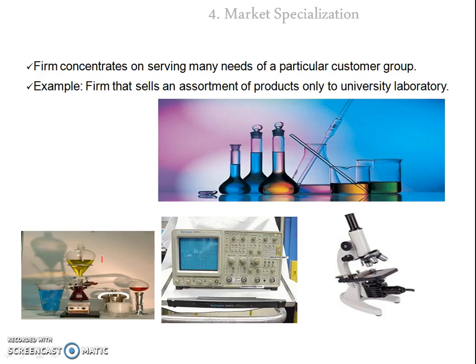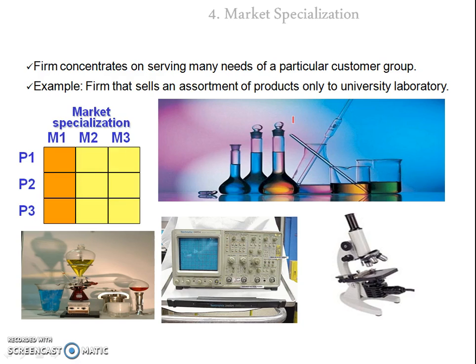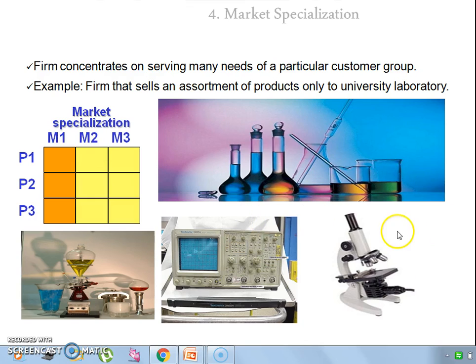The fourth strategy is market specialization. In this case, the company wants to specialize in a market, not in a product. So in this case, they will manufacture all types of products for a single type of market. So in this example, the company has chosen the market M1, and for the M1 market, they will be manufacturing all types of products, that is P1, P2 and P3.